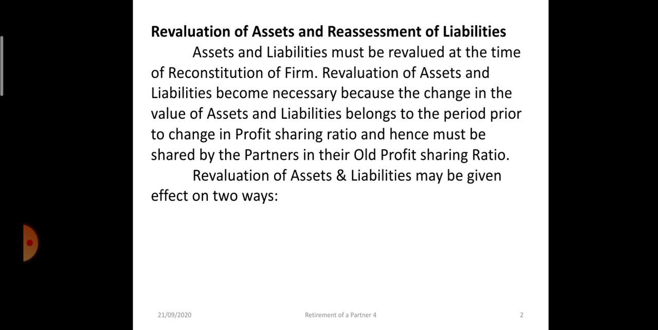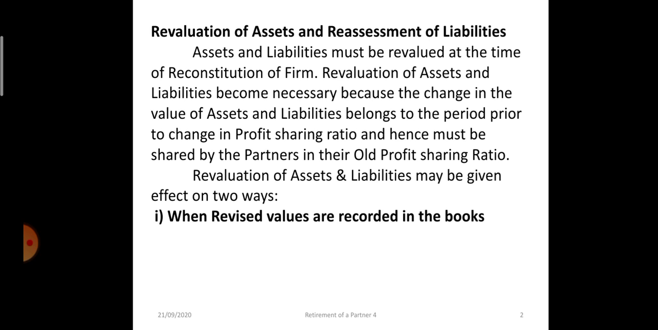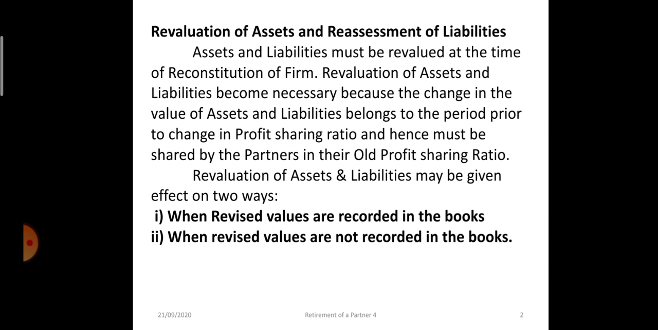So revaluation of assets and liabilities may be given effect by two methods. As discussed earlier, in the first, the revised values are recorded in the books. That means in the new firm's balance sheet, the revised value of assets and liabilities will be recorded, and it is done through an account known as revaluation account. These points we had already discussed in chapter 4 and chapter 5. It is a continuation of that. Second method, when the revised values are not recorded in the books. That means in the revised balance sheet, the assets and liabilities will continue to appear in the old value only.